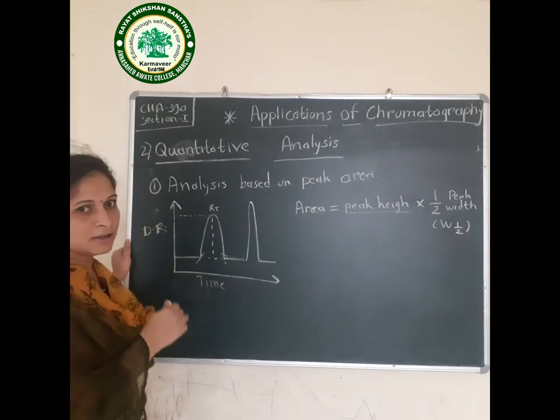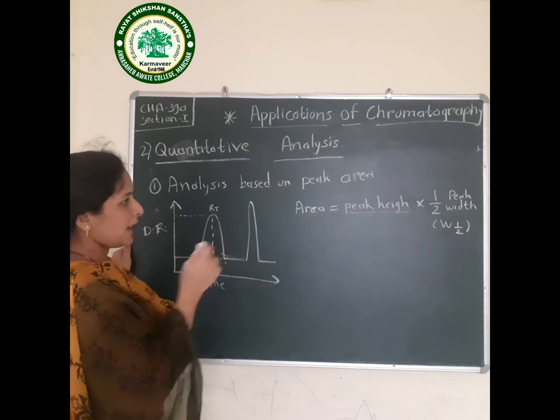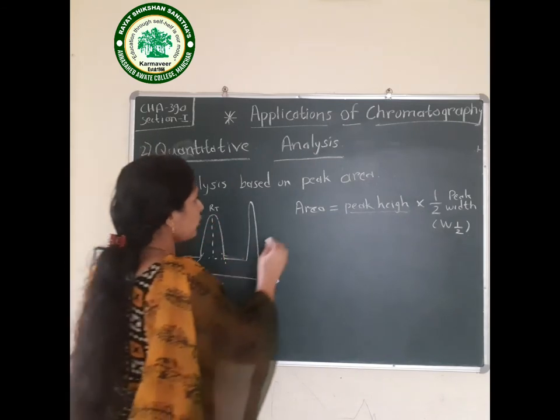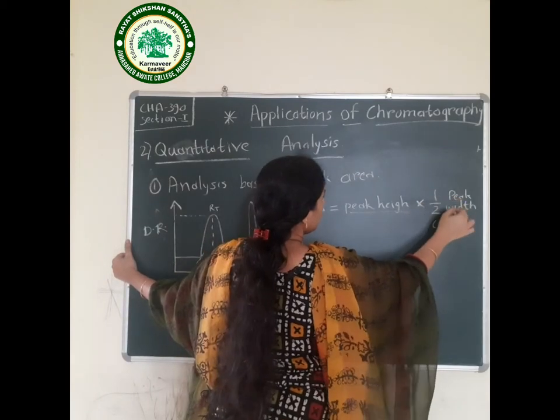Therefore, this method gives a more precise result than the peak height. The area of the peak is given by peak height into 1/2 of the peak width.